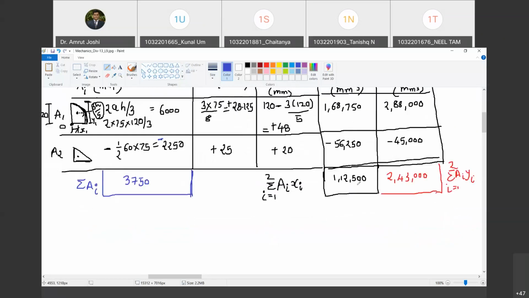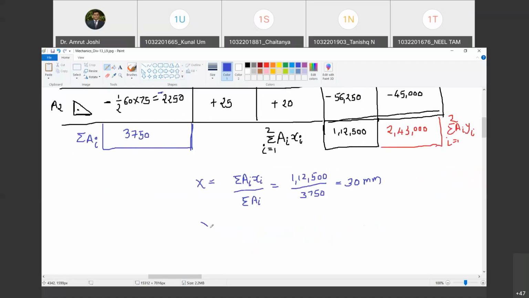What is the unit of summation A_i x_i? Mm cube. What is the unit of summation A_i? Mm square. So what will be the unit of summation A_i x_i upon summation A_i? Mm. So x bar turns out to be the x coordinate of the centroid of this area, and it is summation A_i x_i upon summation A_i. That is 1,12,500 divided by 3750. So how much is that? 30. So this is 30 mm.